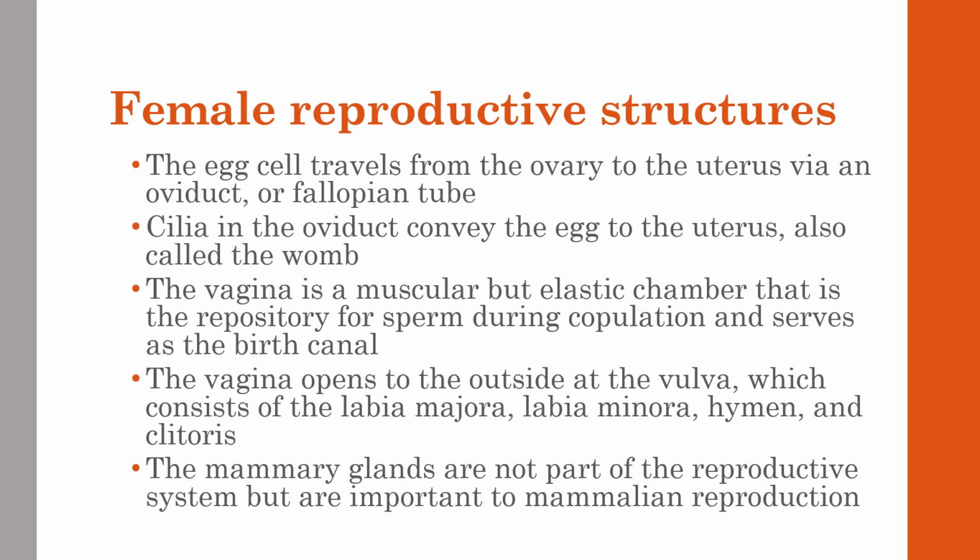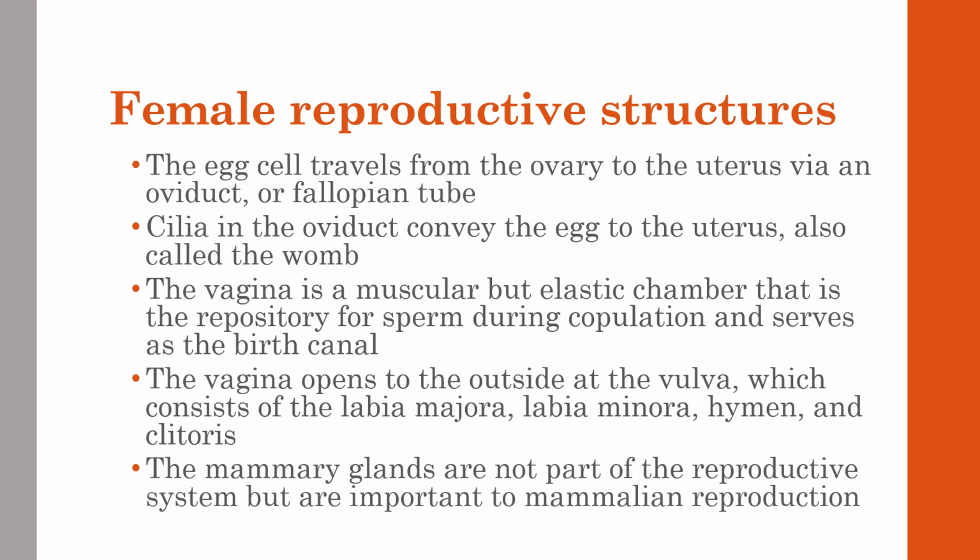Continuing with female reproductive structures, the egg cells travel from the ovary to the uterus via the oviduct, or fallopian tubes. The cilia in the oviduct convey the egg into the uterus, also known as the womb, where the embryo grows once it's fertilized. The external structures we're going to talk about here include the vagina, which is a muscular, elastic chamber that receives sperm and serves as the birth canal.